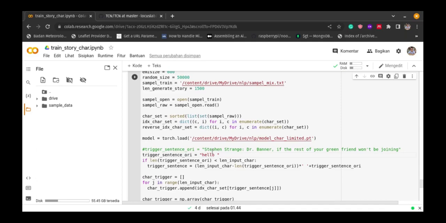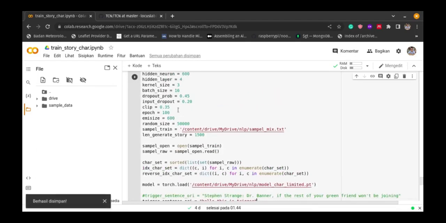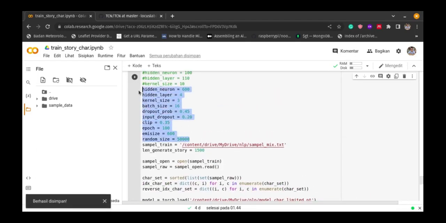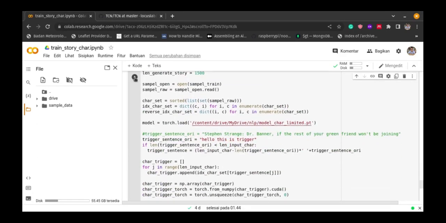So we provide the trigger word. Hello, this is trigger. Okay, let's run this. Oh yeah, this is the hyperparameter that I am using for the model. Okay, let's run. Let's check the result.